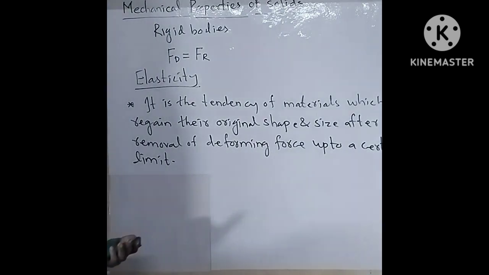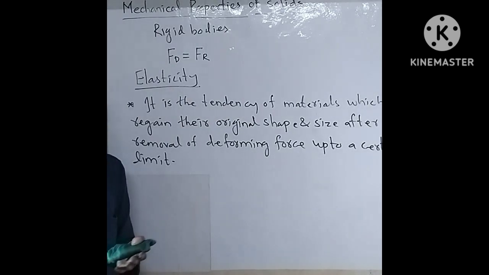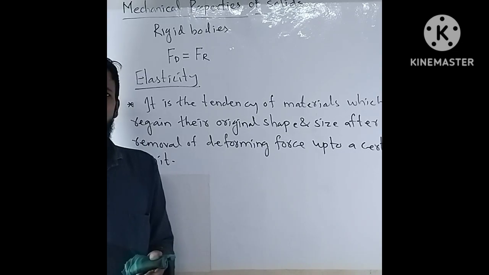Now, elastic materials also oppose the change in shape and size.